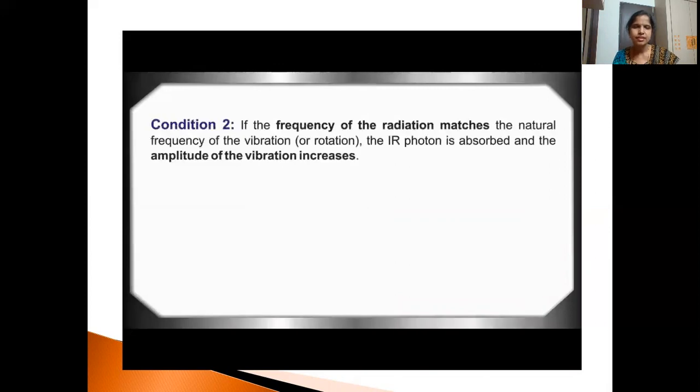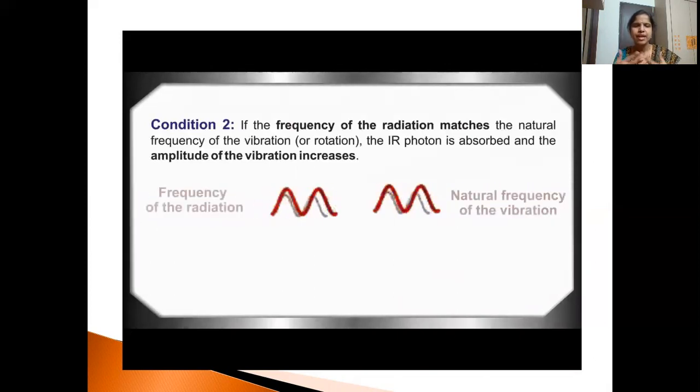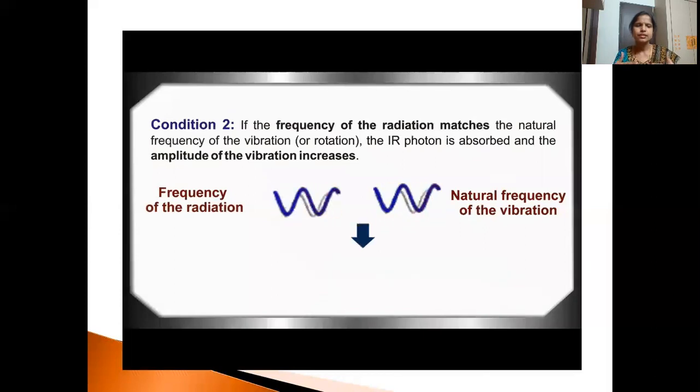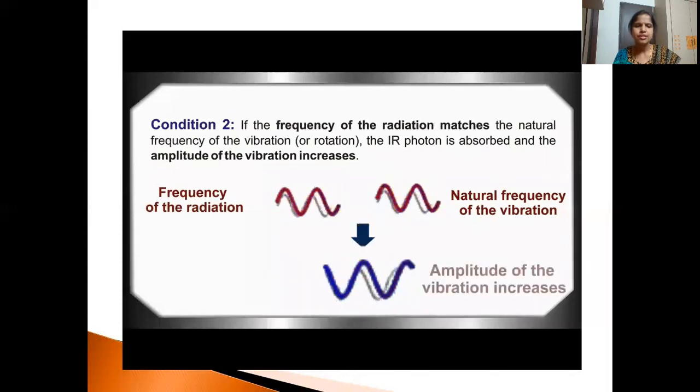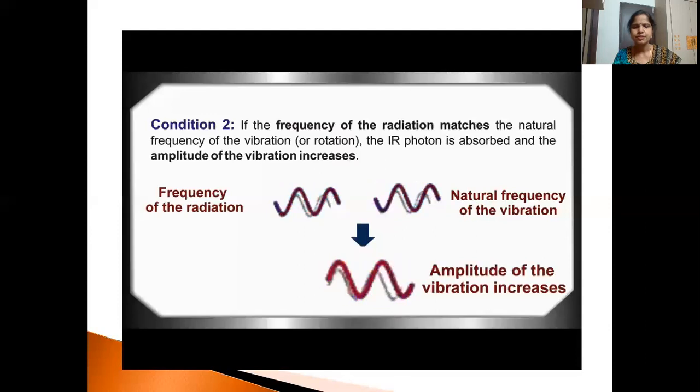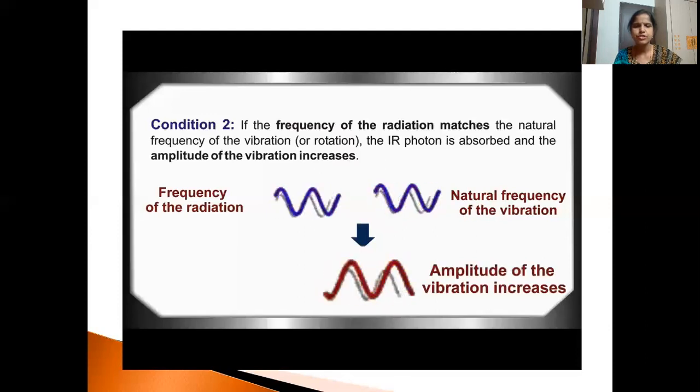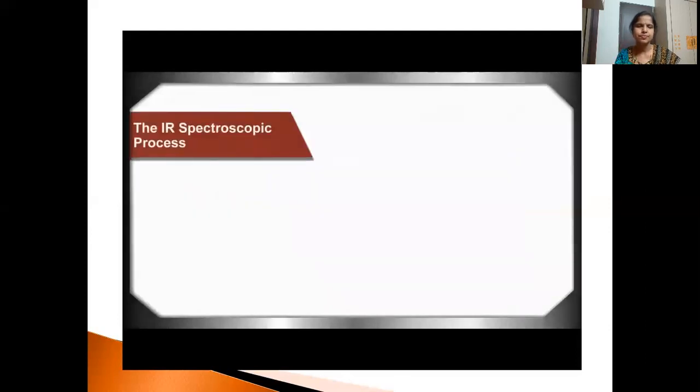The second condition is the frequency of the radiation. It should match the natural frequency of the vibration. When it matches, then only it will absorb IR radiation and the amplitude will increase. You can see here the amplitude of the vibration increases, and you will get intense bands.